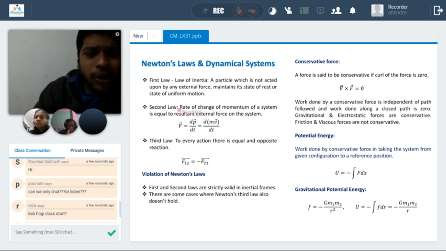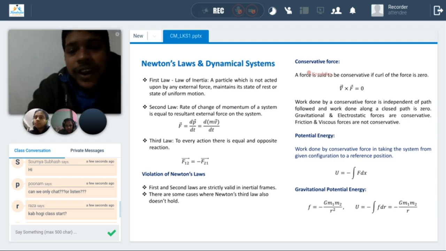We all know these three laws of physics, but this is just a quick revision of the basics, so that when we develop our classical mechanics formalism, we are aware of this. Another thing is the conservative force. You will see some questions on conservative forces, so we must be aware of what the conservative forces are, how we know they are conservative, and what the properties of conservative forces are.